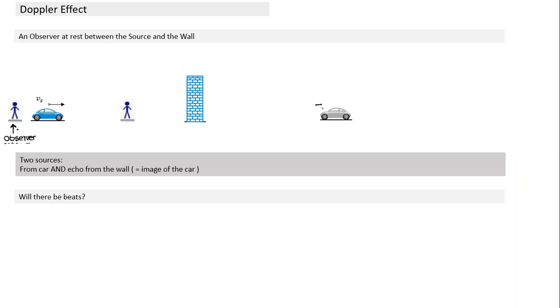So what happens here, if I look at the echo, one source is coming from this car, which is moving away. One other source, because of reflection, is coming from the reflection of this car. If I remove this wall here, I can place this mirror image of the car moving with the velocity Vs. One sound is coming from this, which is moving away. Other sound is coming, which is moving towards. Since the directions are opposite, he will hear a beat frequency.